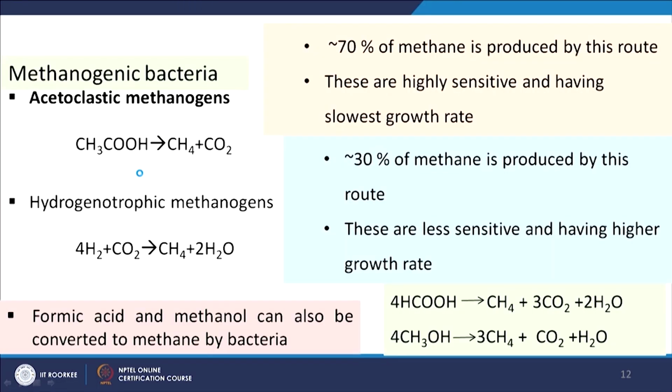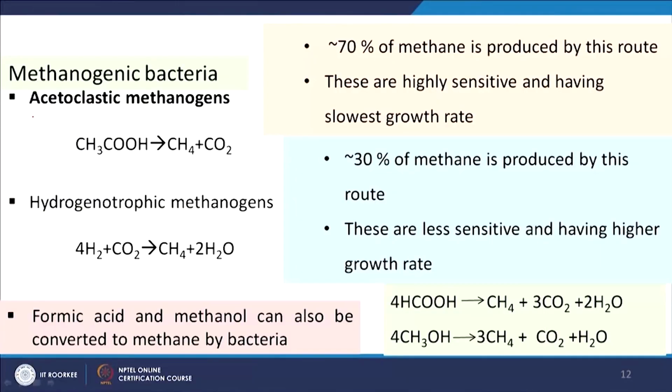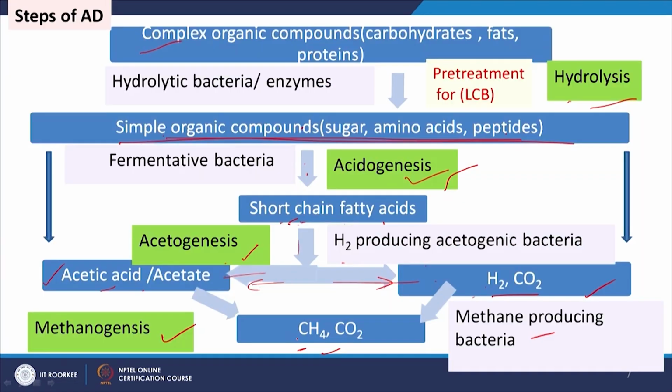Now, methanogenic bacteria. Some bacteria help the methane formation reactions, and these are basically two types. One is acetoclastic methanogens, which means acetic acid will be converted to methane by these microorganisms, and another is hydrogenotrophic methanogens, which means hydrogen plus carbon dioxide will be converted to methane plus H2O.